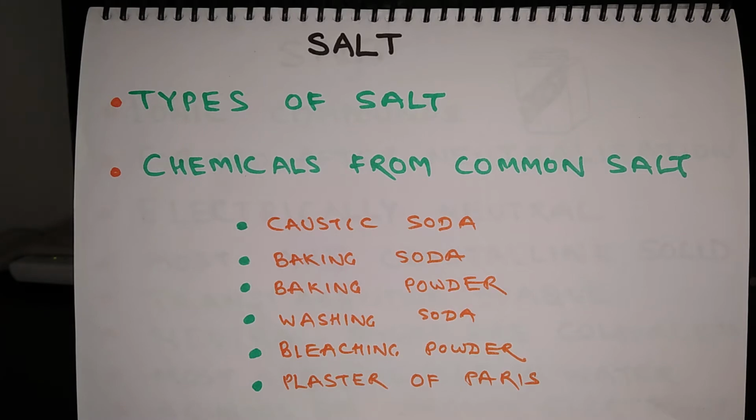In this video, you will be learning about salt. You will learn about types of salt and you will learn about various chemicals which are produced from common salt. So these chemicals are caustic soda, baking soda, baking powder, washing soda, bleaching powder and plaster of Paris.